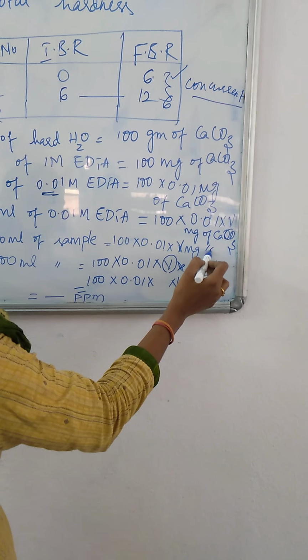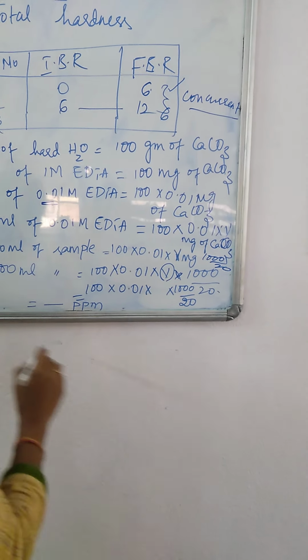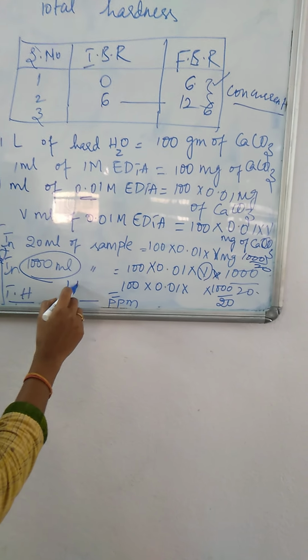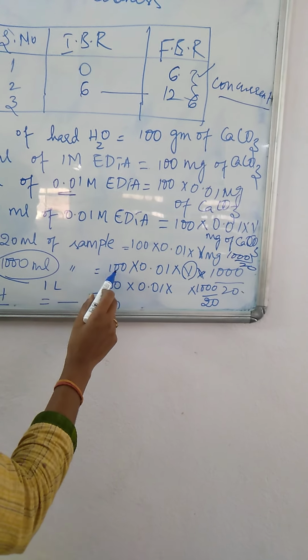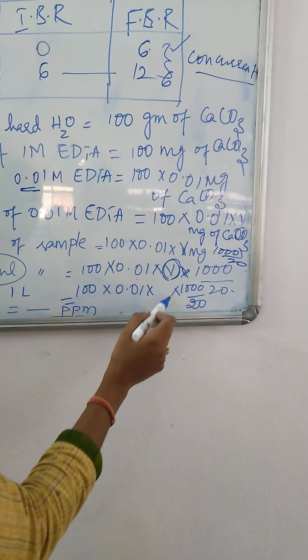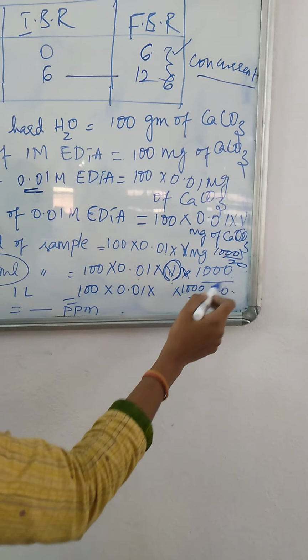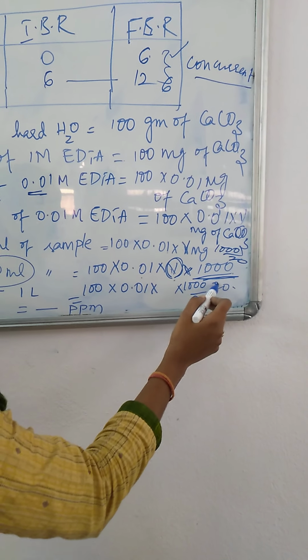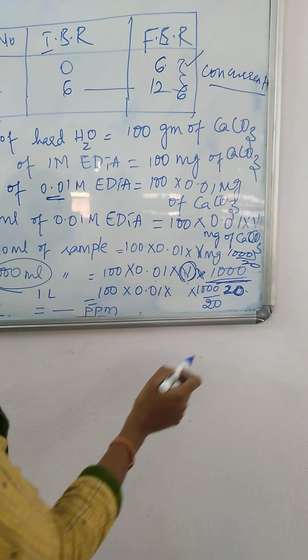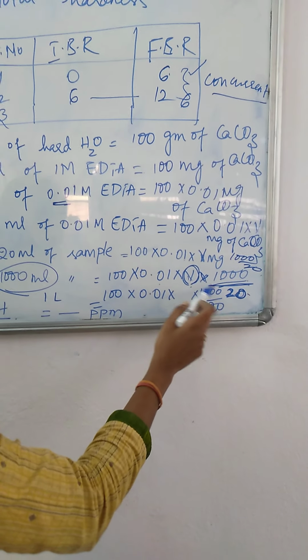1000 divided by 20, because in 1000 ml, that is 1 liter of sample, it consists of 100 into 0.01 into V, where I am dividing by 20. In 1 liter, I am pipetting 20 ml of sample, in which I am finding the total hardness.